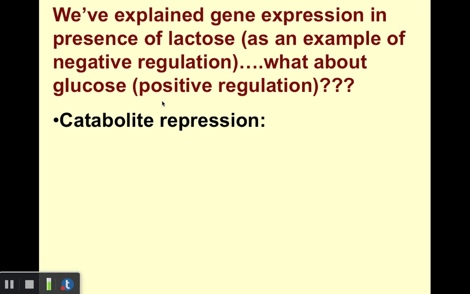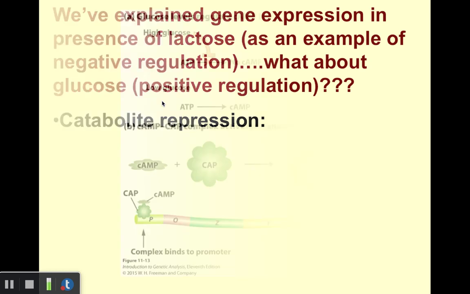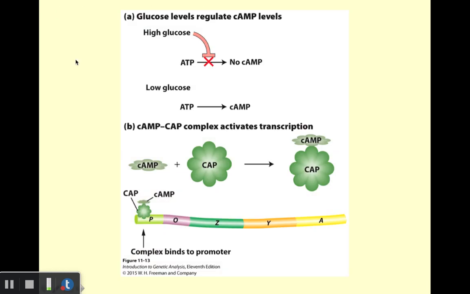Recall that glucose is one of the breakdown products of lactose. So we could say that glucose is a catabolite of lactose metabolism. What happens when glucose levels are low, so there's very little glucose present, we end up producing a fairly high amount of cAMP in the cell.